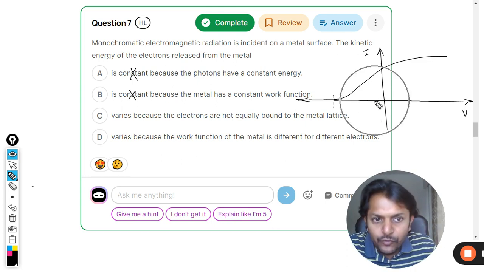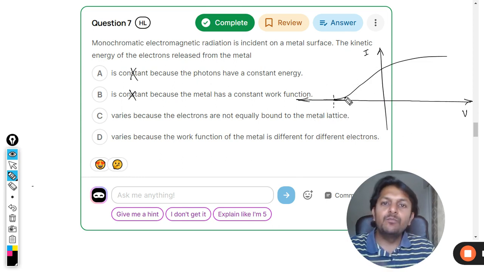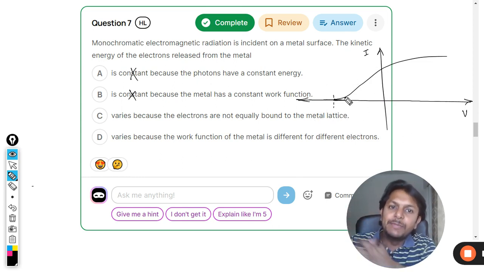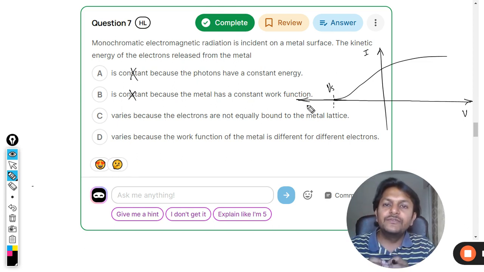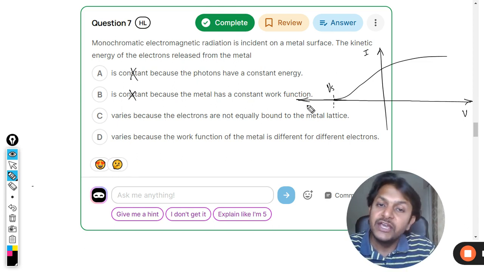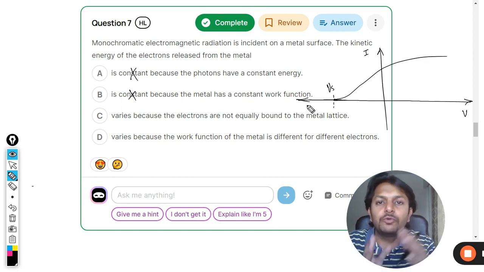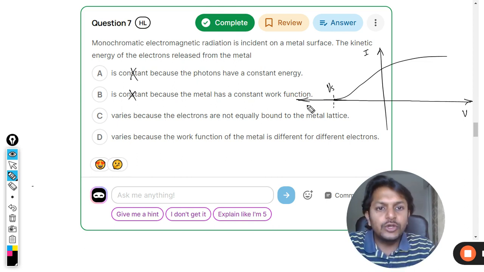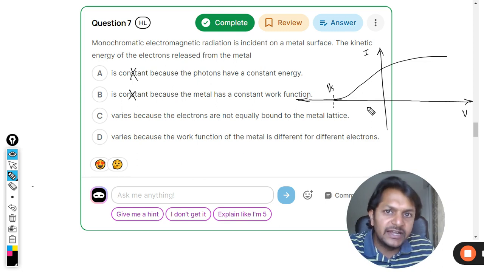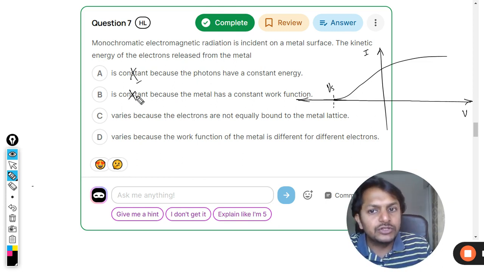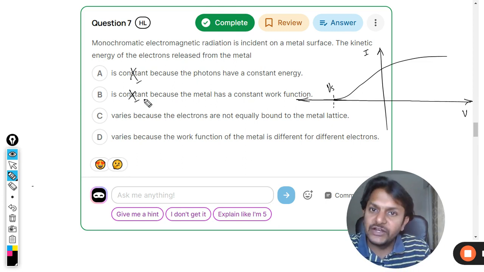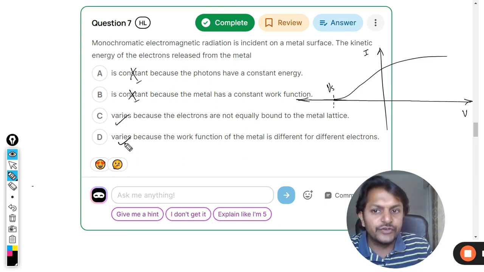As the voltage keeps on increasing, more number of electrons are going back. Only at the stopping potential, the electron which is having the maximum kinetic energy is now stopped from going to the other plate. So it means that every electron is having a different kinetic energy. It's very clear from this graph. So it is not constant, it is not equal for all the electrons, it is different. Now why is it different? So first of all, it varies.